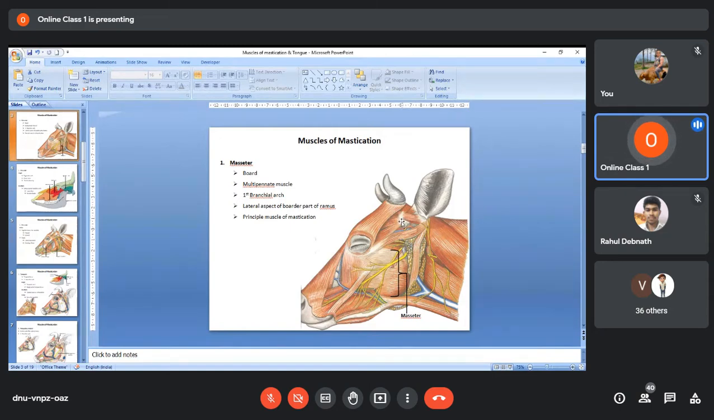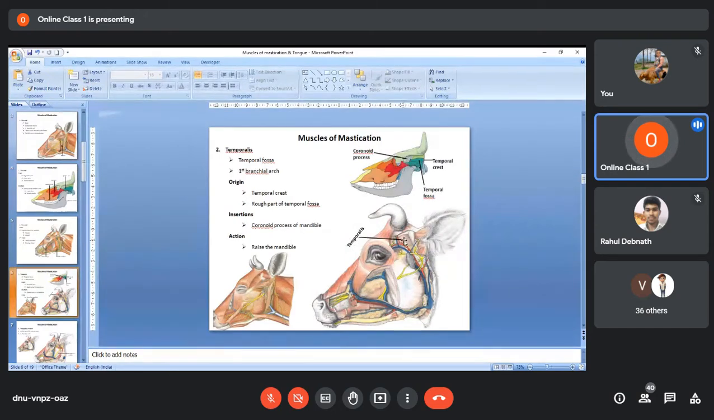Now, to demonstrate the temporalis muscle, we'll have to dissect in this area. We'll have to remove the scutiform cartilage and all the muscle attached to it. Then only we can see the temporalis muscle. Here in this picture, this is the temporalis muscle. This white structure that you see here is the scutiform cartilage. Here the scutiform cartilage has been cut, and the muscle attached to it has been removed to show you the temporalis muscle.